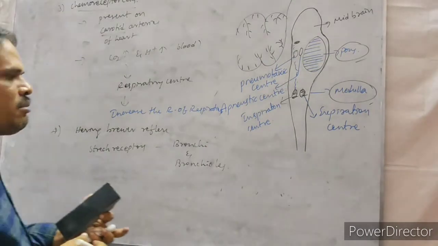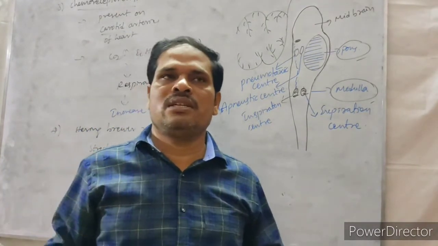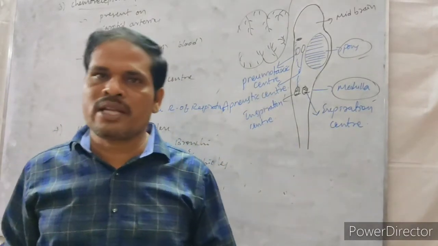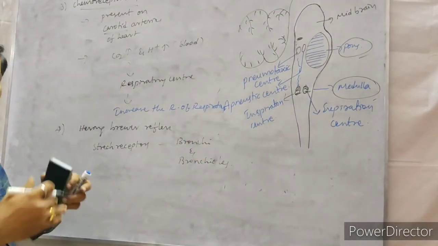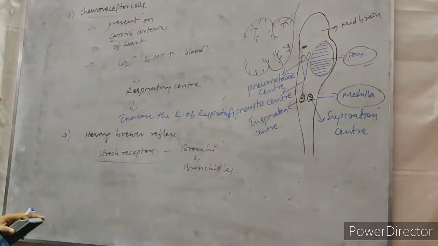What are the bronchi and bronchioles? The trachea divides into the bronchi. Then after that, it is subdivided into many smaller branch-like structures. Those are the bronchioles, which do not collapse at all. How? Because stretch receptors are present.